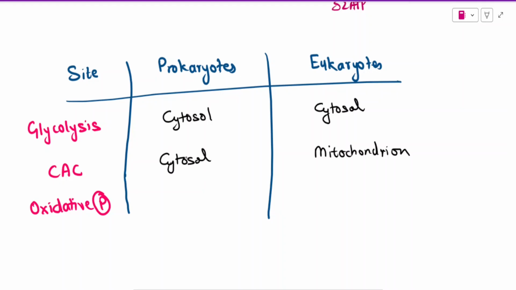If we talk about oxidative phosphorylation, there are certain enzymes involved which are membrane bound enzymes. In case of eukaryotes, they are in the inner membrane of the mitochondrion, whereas in case of prokaryotes, these enzymes are embedded in the plasma membrane itself.